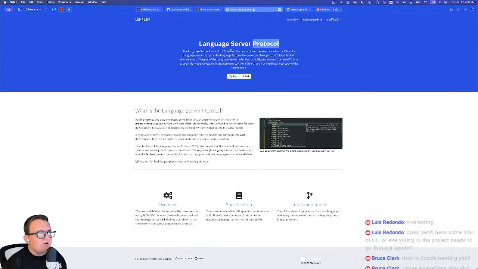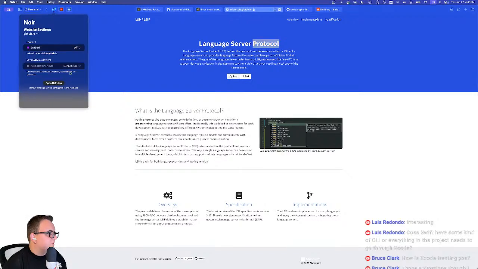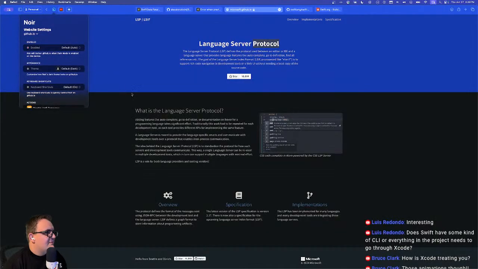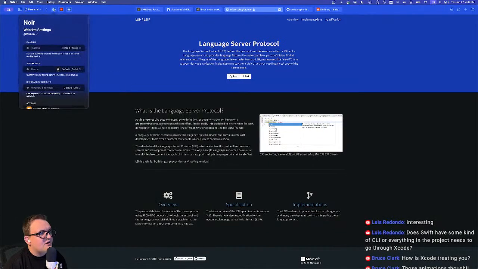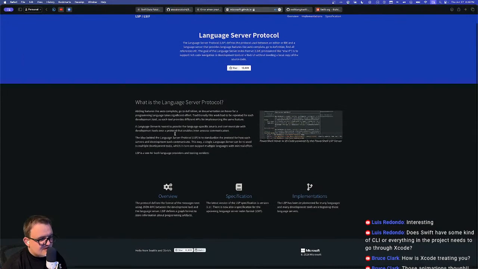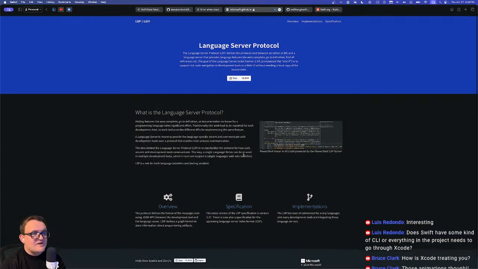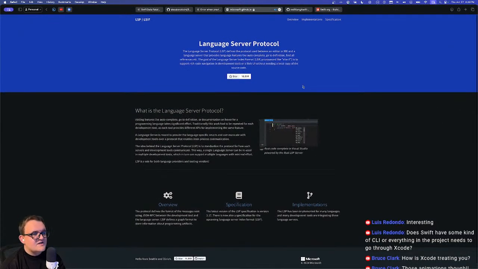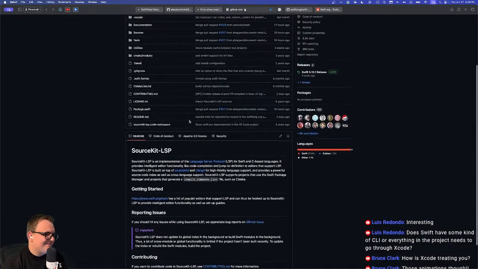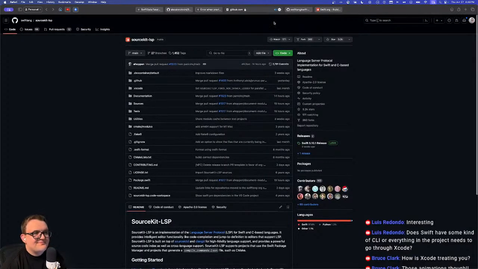I guess it is a protocol, but what is up with Noir? Oh, apparently, that's super weird. I have this extension called Noir in Safari, and it dark modes pages automatically, which is pretty cool. But apparently at one point I said, ignore this page. Anyway, that wasn't too interesting of a story, but that's a thing. Anyway, it's a good question.